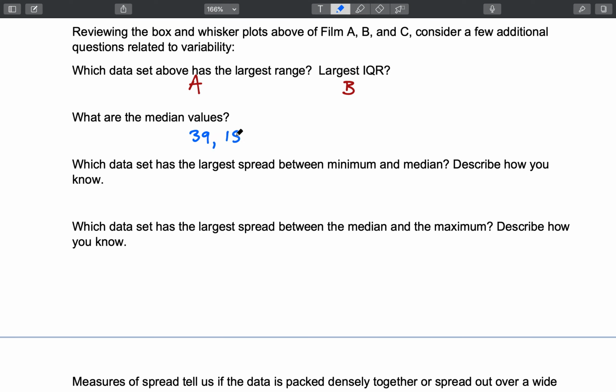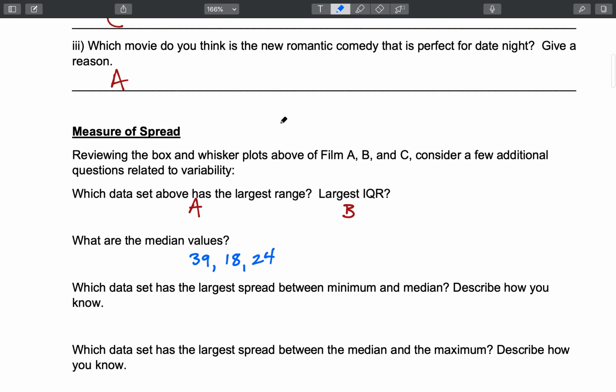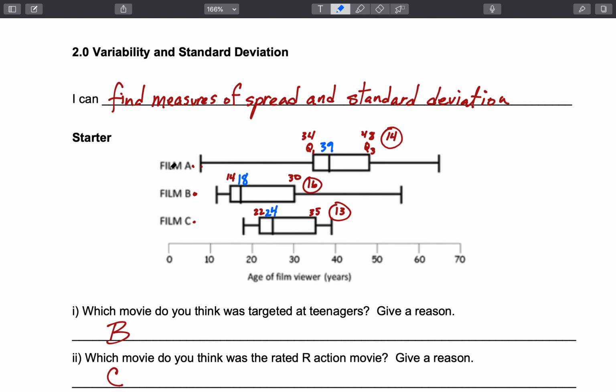18 and 24. All right. Which data set has the largest spread between the minimum and median? Okay, well, the minimum is right here. The median is the middle of the box.